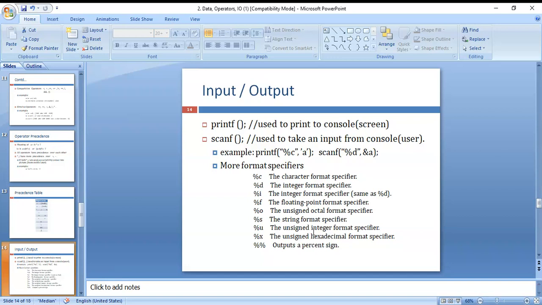We can also use %i for integer, %f for floating point value, %o for octal format, %s for string, %u for unsigned integer, %x for hexadecimal value, and %% to write the percent symbol.